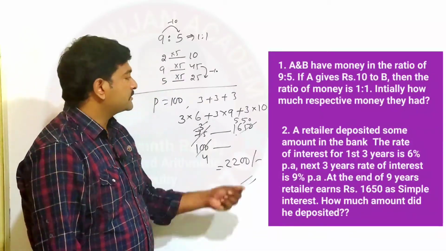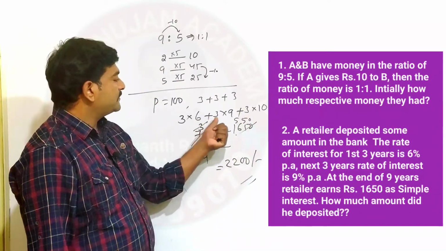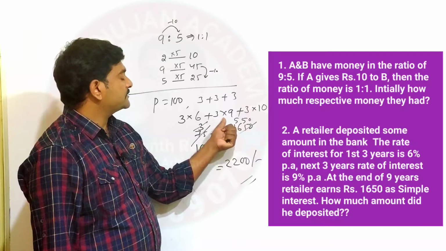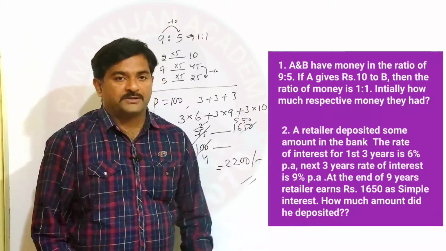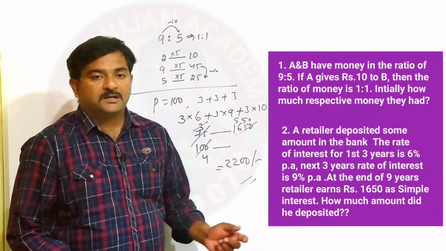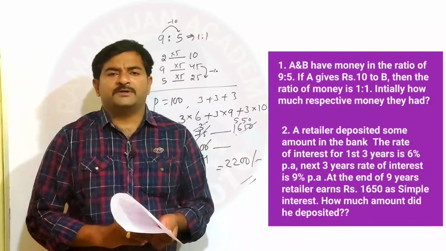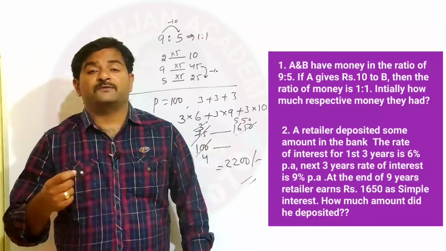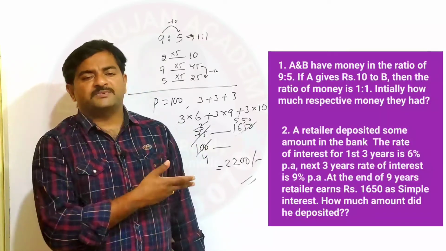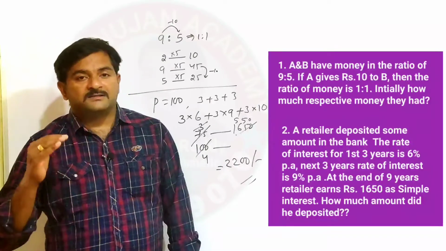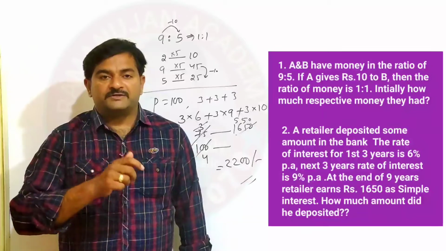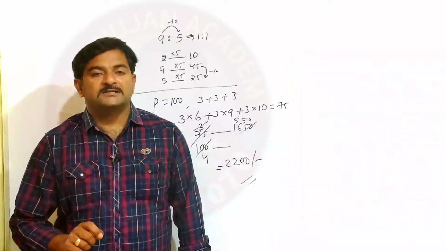I hope you understood. Let me clarify here: 18 rupees plus 27 rupees is 45. So it's clear. I hope you understood this question. If it is a compound interest question, you should read it two to three times at least. But since it is a simple interest question, you can solve it just like that. These are the standards of the questions asked in the previous Delhi Constable notification.